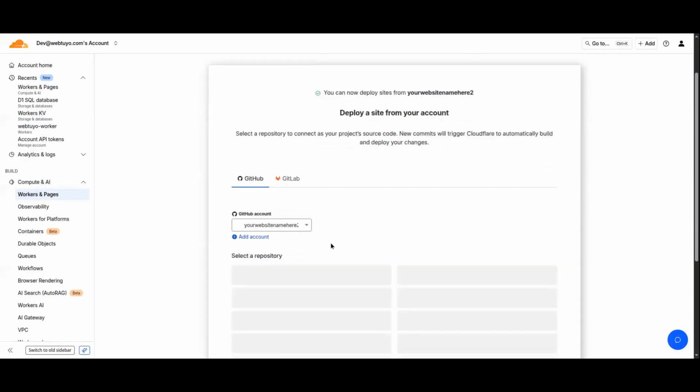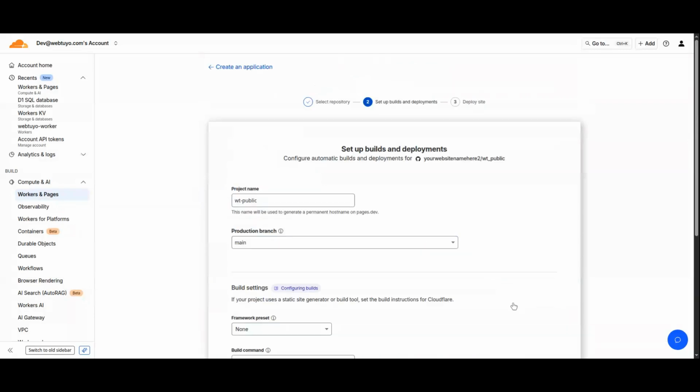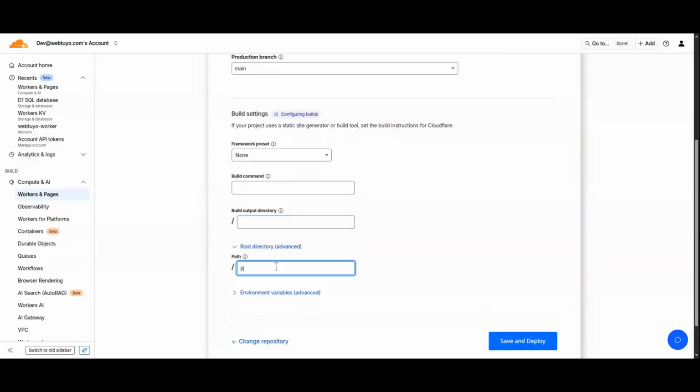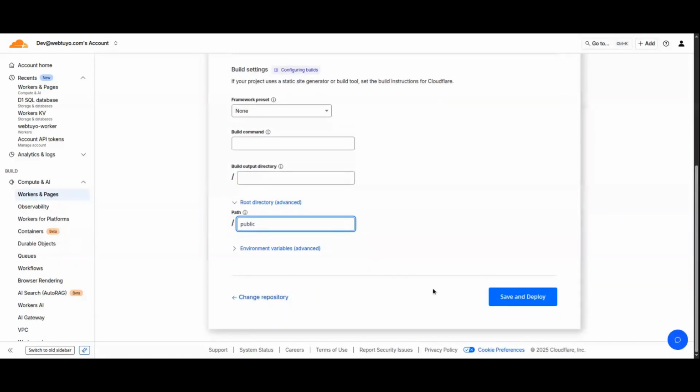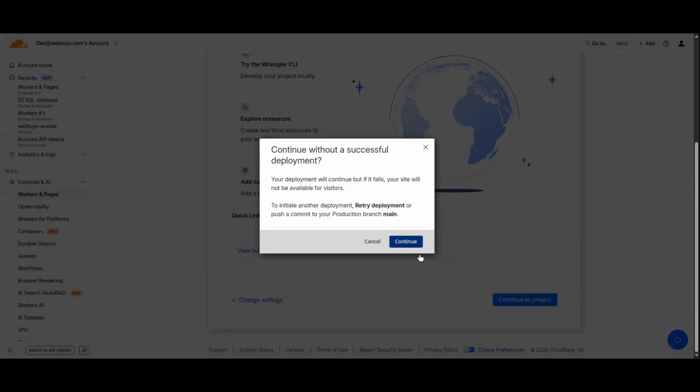Once authorized, select the WT_public repository again. In the build settings, scroll to Root Directory Advanced. In the path field, type public. Then click Save and Deploy. Wait for the deployment process to finish. Then click Continue to Project.